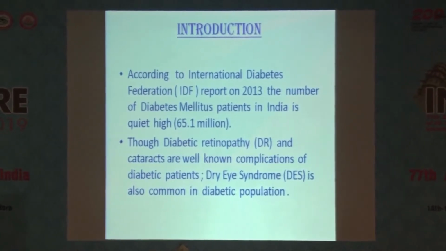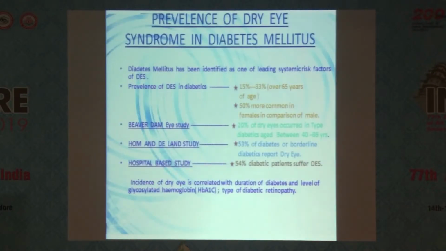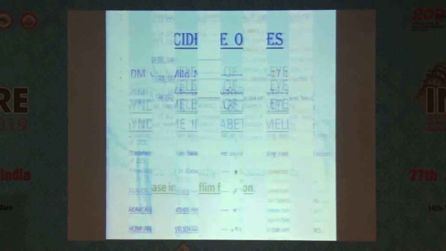International Diabetes Federation report 2013. The number of diabetes mellitus patients in India is 65.1 million. Though diabetic retinopathy and cataracts are well-known complications of diabetes, dry eye syndrome is also common in diabetic populations. The prevalence of dry eye syndrome in diabetes is 15% to 33%.